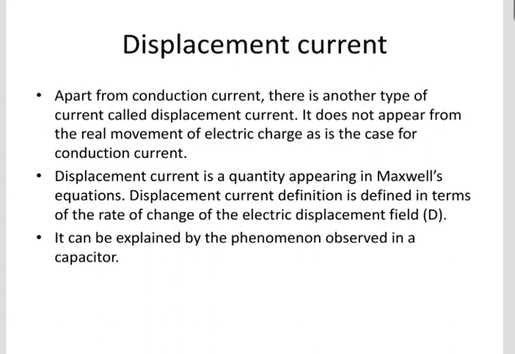Next concept is displacement current. Apart from the conduction current, there is another type of current called displacement current. It does not arise from the real movement of electric charge, as is the case for conduction current. The displacement current is a quantity appearing in Maxwell's equation. The displacement current is defined in terms of the rate of change of the electric displacement field. It can be explained by the phenomenon observed in a capacitor.